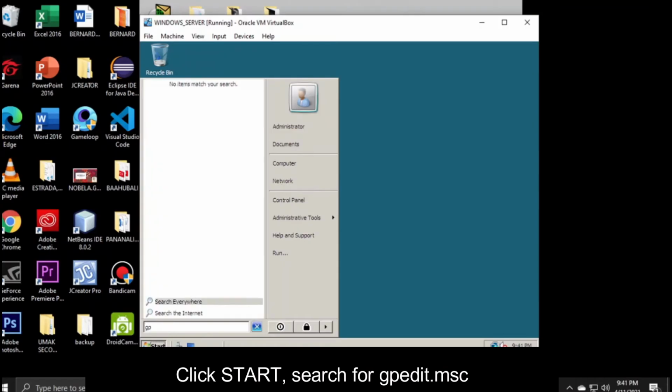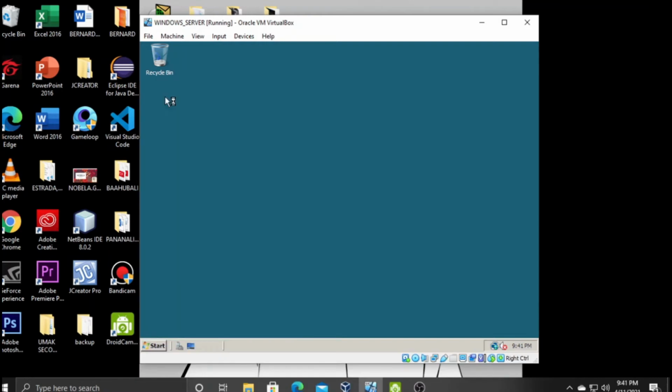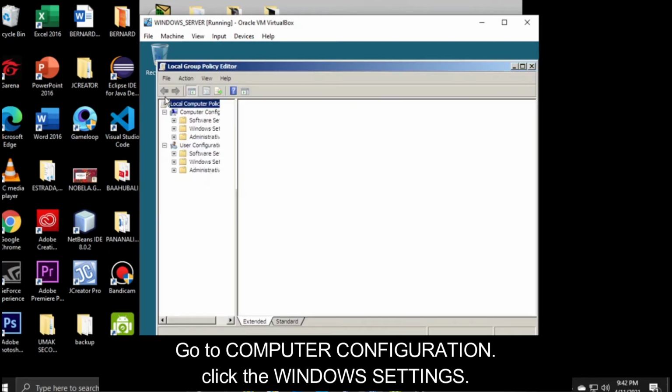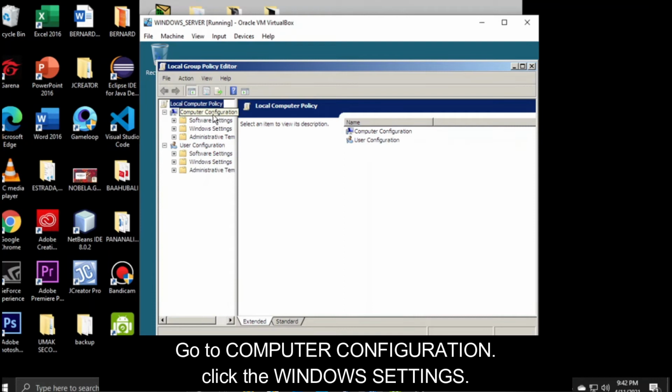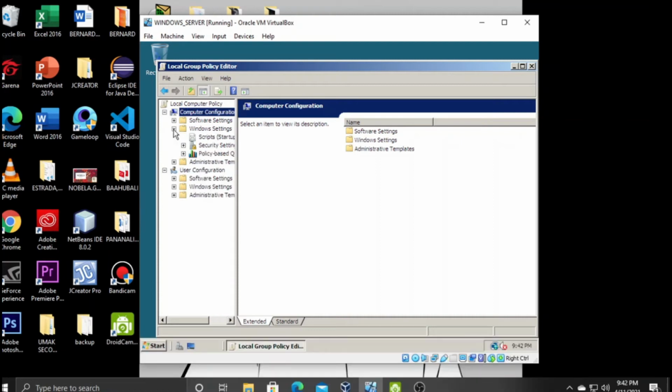Click Start. Search for gpedit.msc. Go to Computer Configuration, click the Windows Settings.